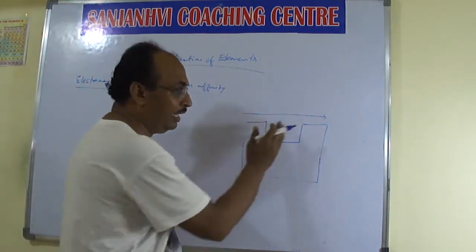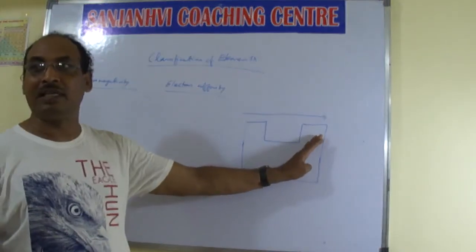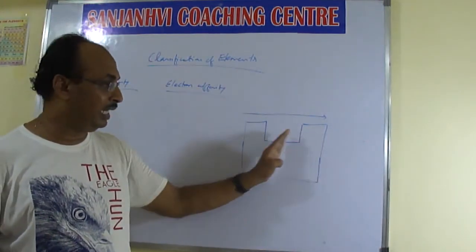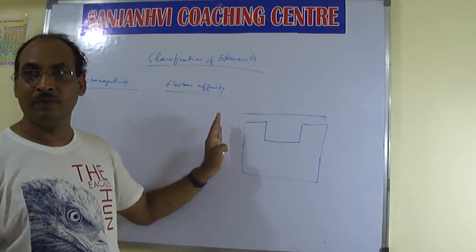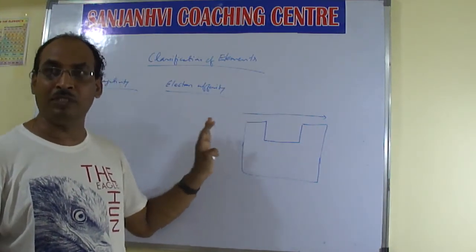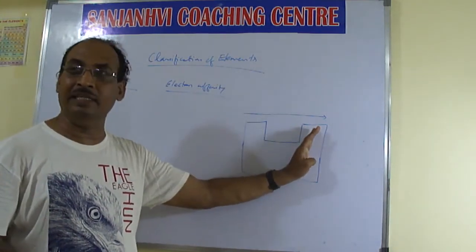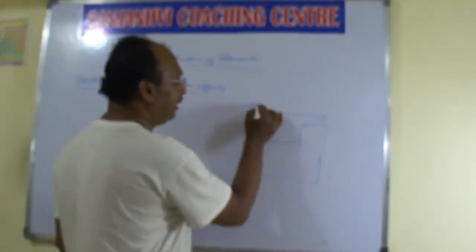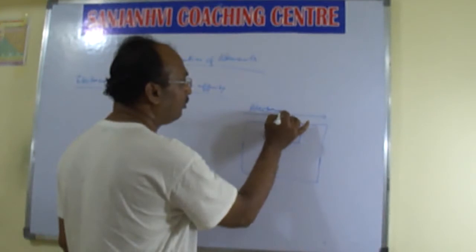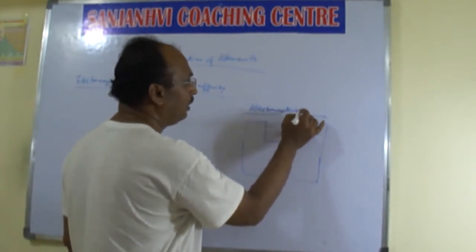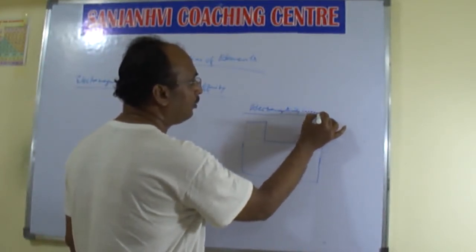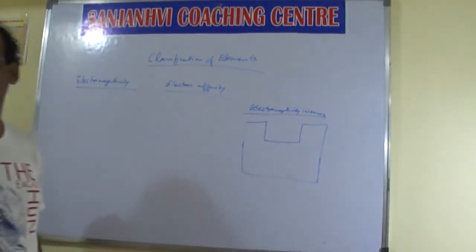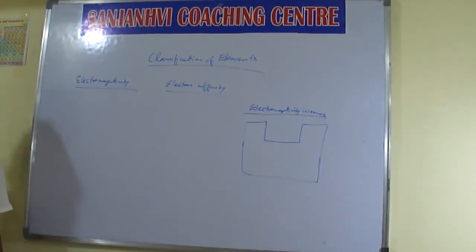Negative elements are on this side, which create negative ions. Here positive ions are there. Metals form positive ions, and non-metals generally form negative ions. So electronegativity increases from left to right.